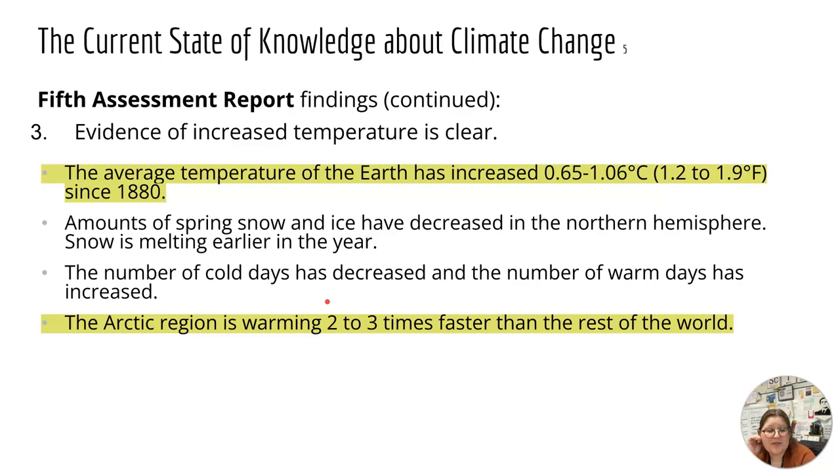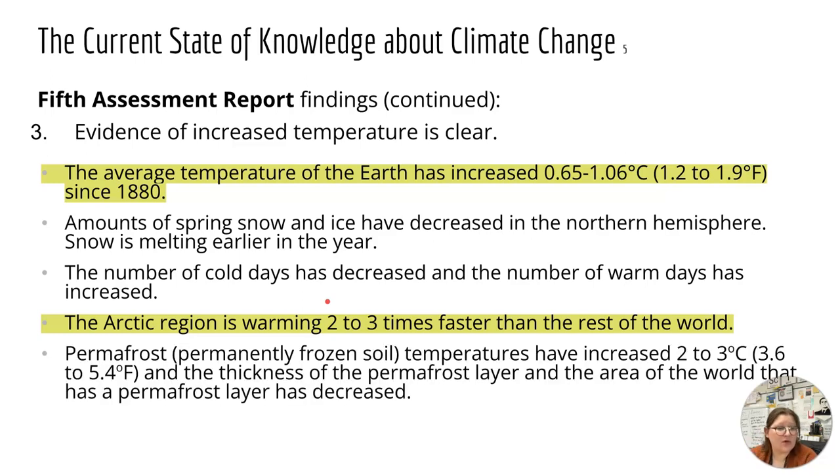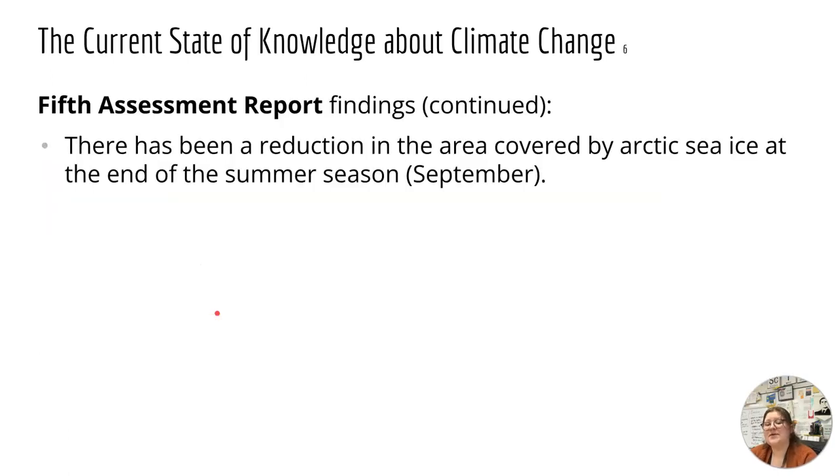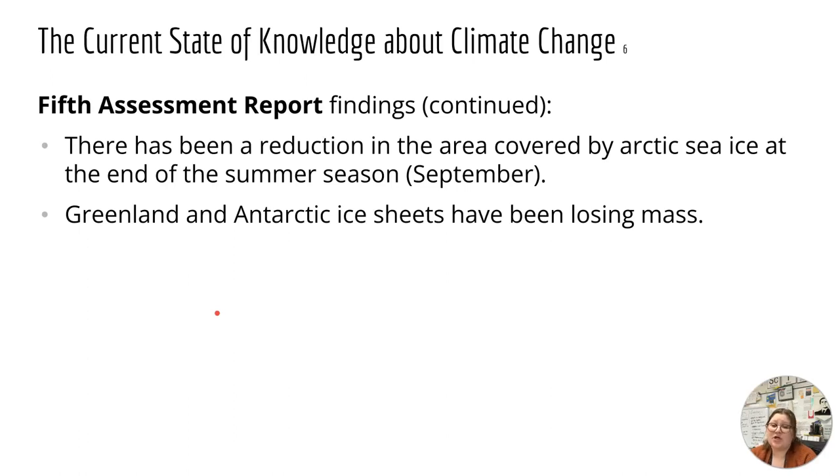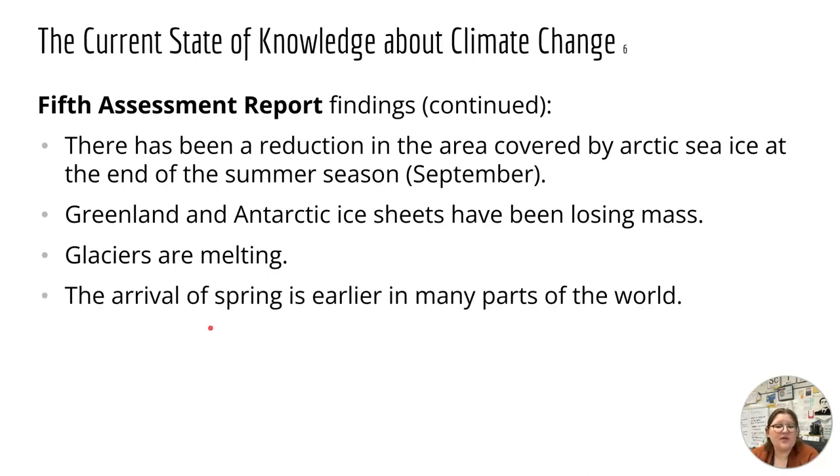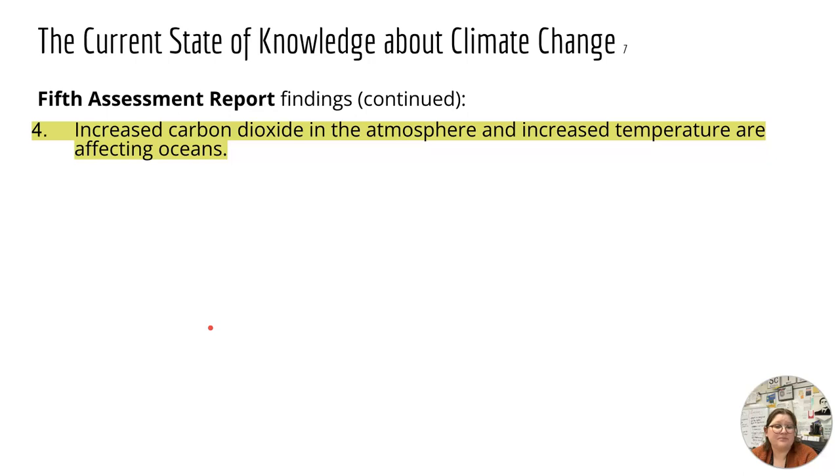The Arctic region is warming 2 to 3 times faster than the rest of the world. And permafrost, which is permanently frozen soil, temperatures have increased, and the thickness of that permafrost layer has decreased. There's also been a reduction in the area covered by Arctic sea ice. Greenland and Arctic ice sheets have been losing mass, so they're getting smaller, they're melting. Glaciers are melting. And the arrival of spring is earlier in many parts of the world.